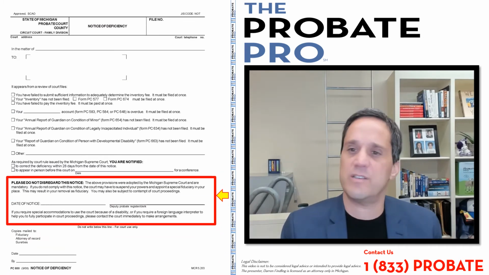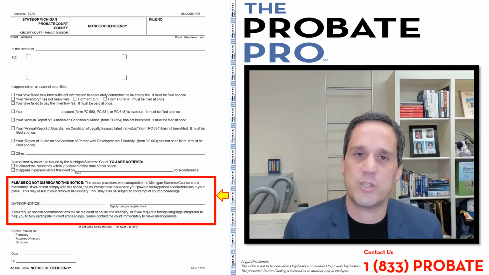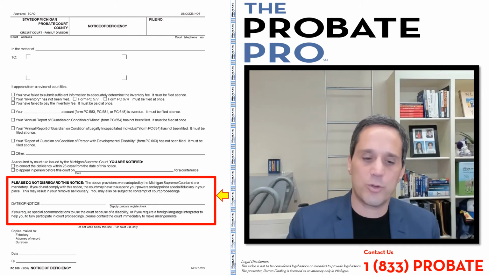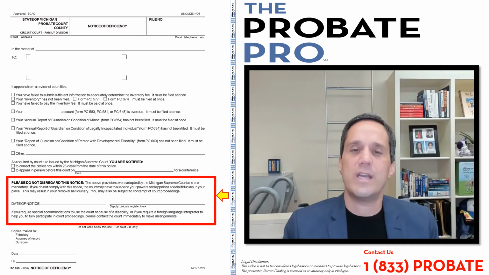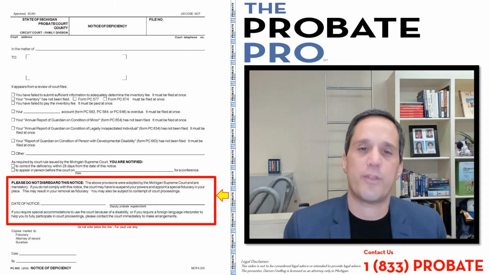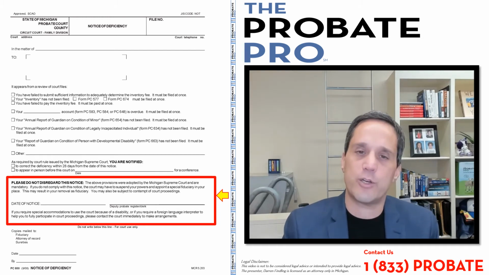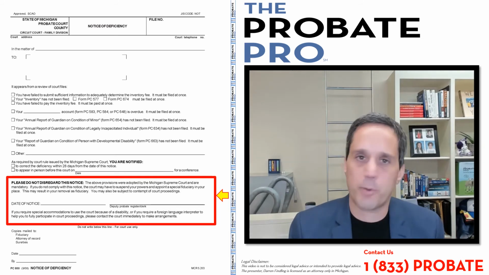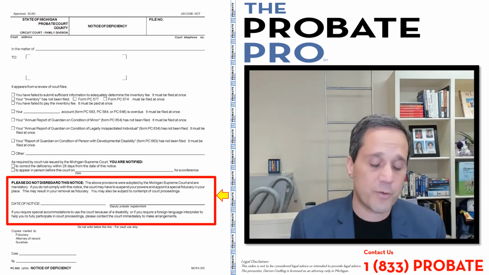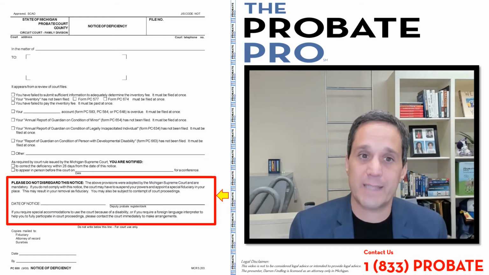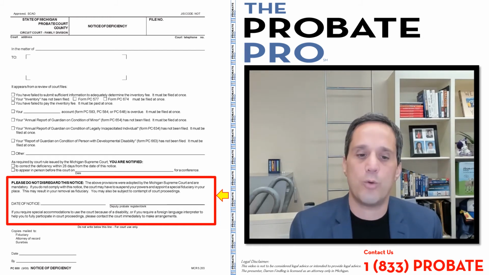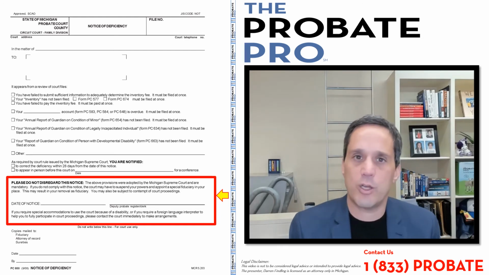The next part is simply what I've been saying throughout the presentation of this particular SCAO form. Do not disregard the notice, because the court rules are in place to keep you in power, keep you in authority, and to ensure that you're fulfilling your responsibilities, your fiduciary responsibilities in that fiduciary role. Failure to do so can cause all sorts of problems for you. So if for some reason you can't fulfill the responsibility because of health or otherwise, advise the court, let the court know. Don't just ignore it. That will get you into all sorts of problems.